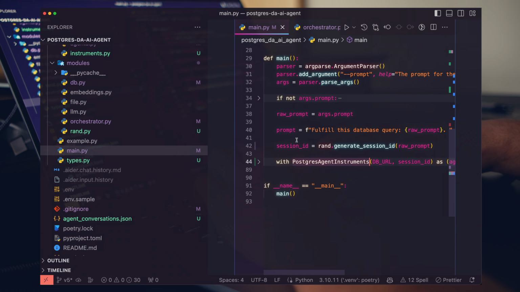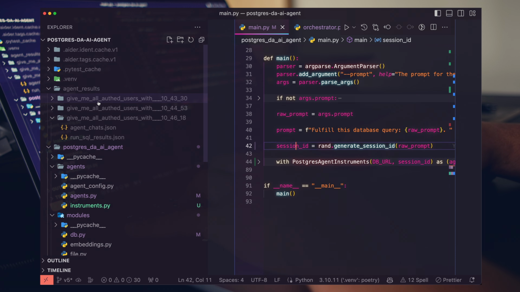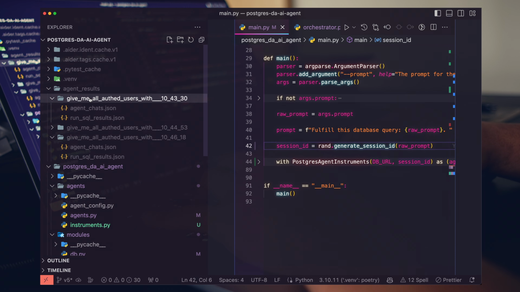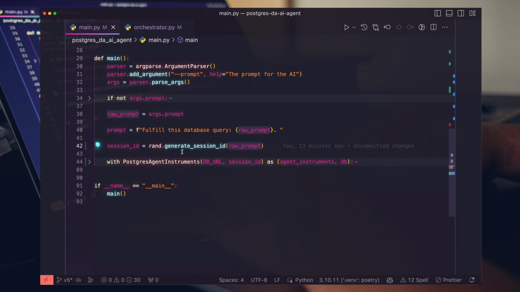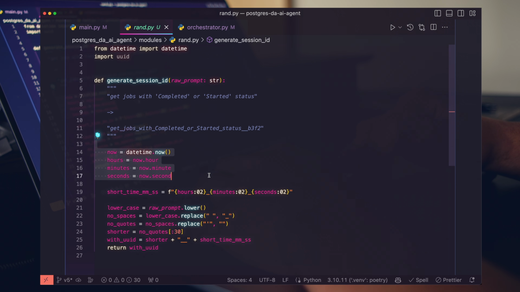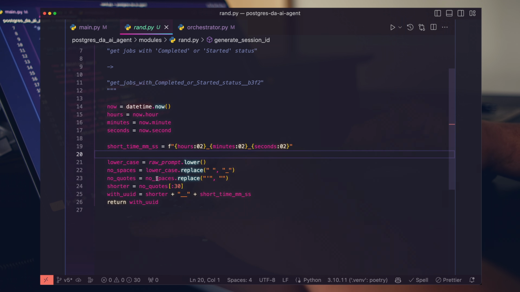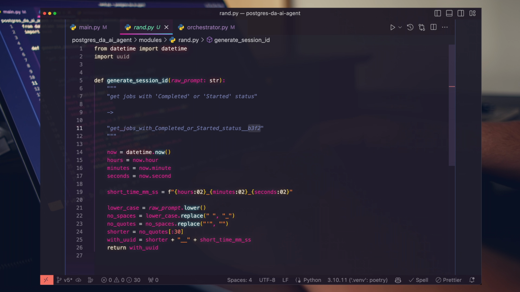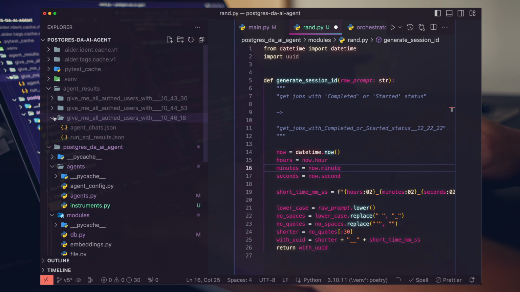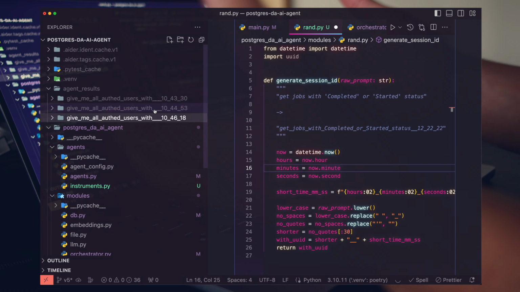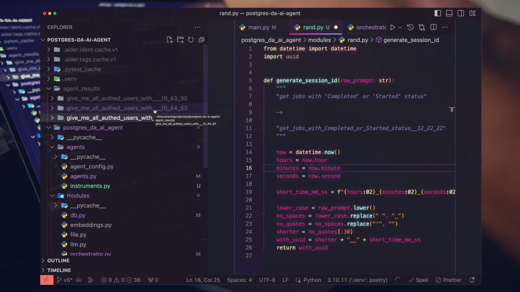Awesome. And if we dig into that session ID generation, which is creating our agent result directory names, it's pretty simple. Basically, we're passing in the raw prompt. We are doing a little bit of just like number parsing, using time to create more unique IDs. Pretty straightforward stuff in here. We're removing spaces, removing some quotes, and then adding these together. And this has actually been updated since. So this is going to be something like 22, 33, whatever. It's hours, minutes, seconds there. So that's how we end up with our top level agent names. And this allows us to, again, just keep track of individual runs of our agent pipeline.